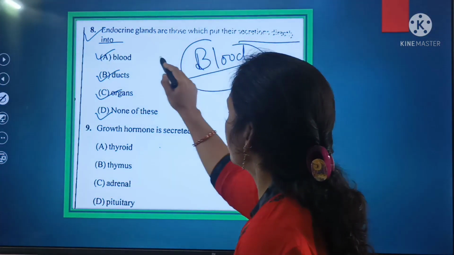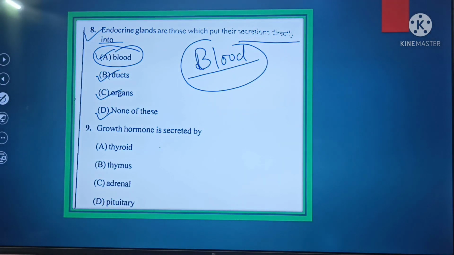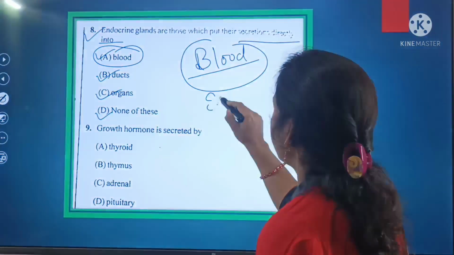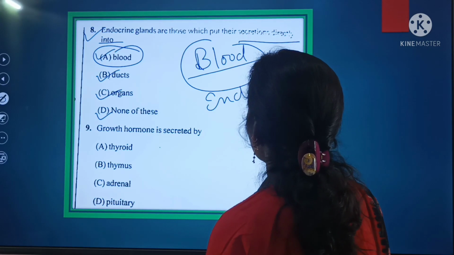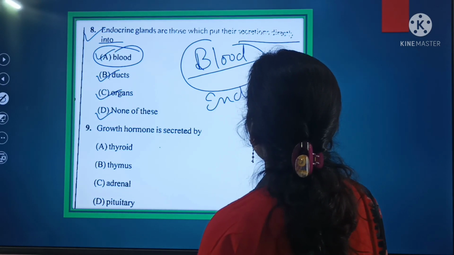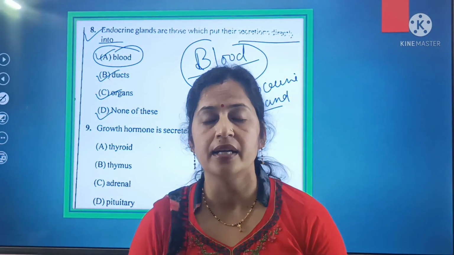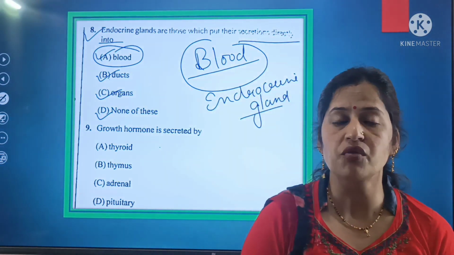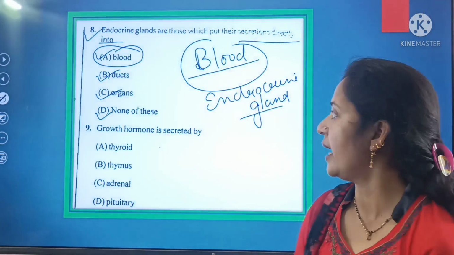And where do they put their secretion directly, beta? They put it into the blood. They directly put the secretion into the blood serum, and therefore they are called endocrine glands. Now why are they called endocrine glands, beta? Because they directly put the secretion into the bloodstream, and after that they are called endocrine glands.